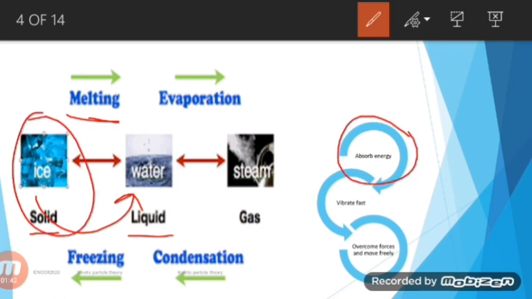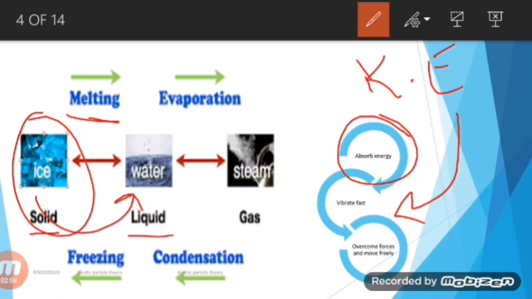In the first step, the heat energy will be absorbed by the solid. Then this heat energy will be converted into kinetic energy. As it is converted into kinetic energy, it will compel the particles to start vibrating very fast. Now all the particles will be hyper energetic, and they will vibrate fast about their fixed positions.